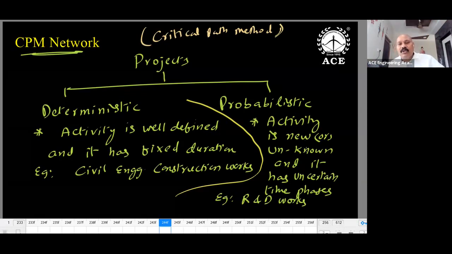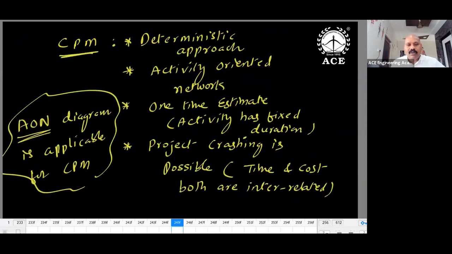You want to crash the project. It is now becoming a complex analysis. I'm not saying it is not possible. It is possible, with a lot of complexities in case of R&D projects. So which diagram is suitable here? The EOI diagram is well suited for CPM problems.